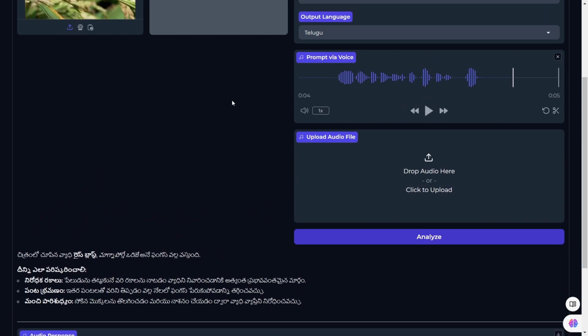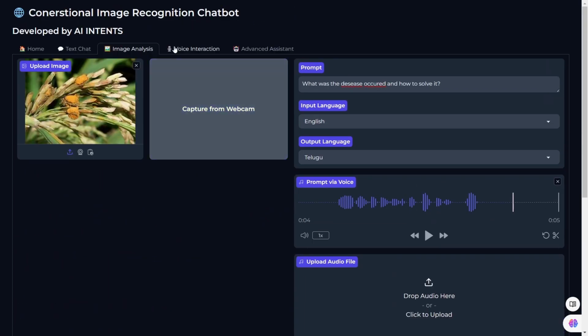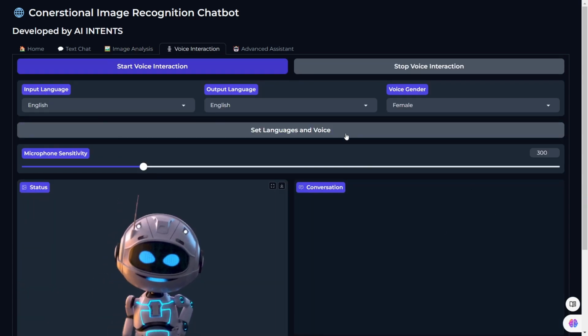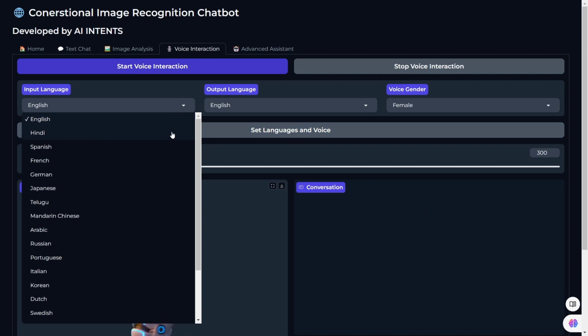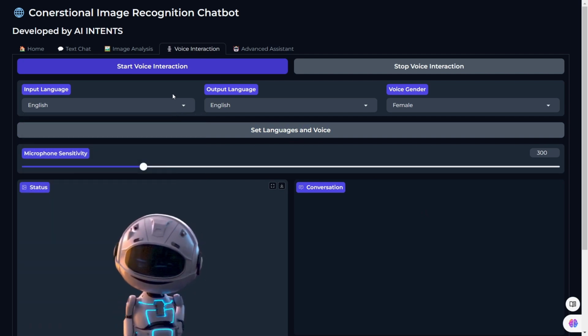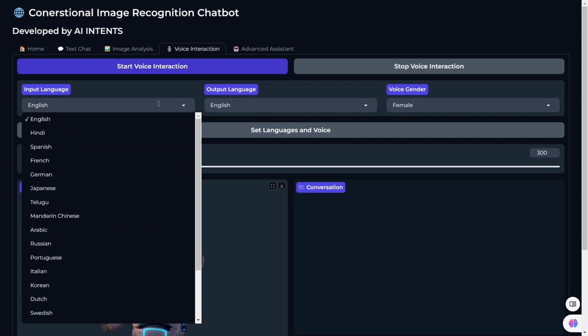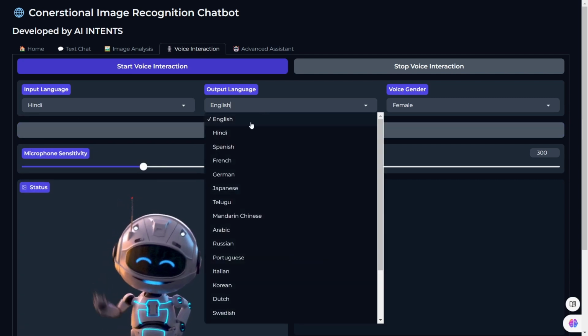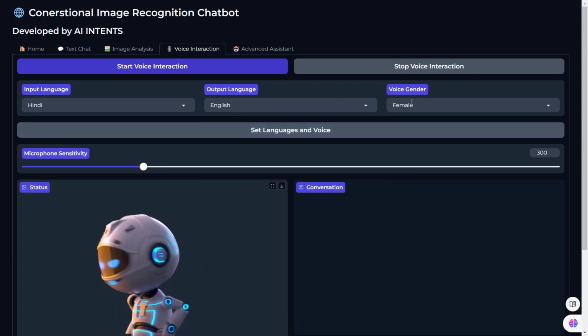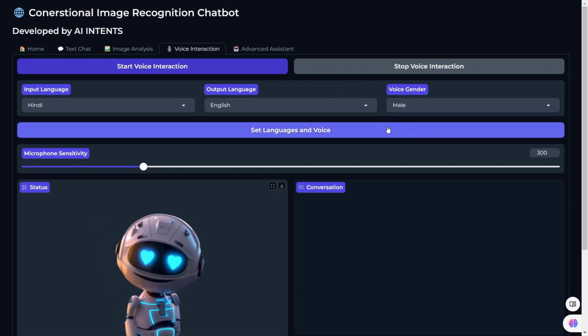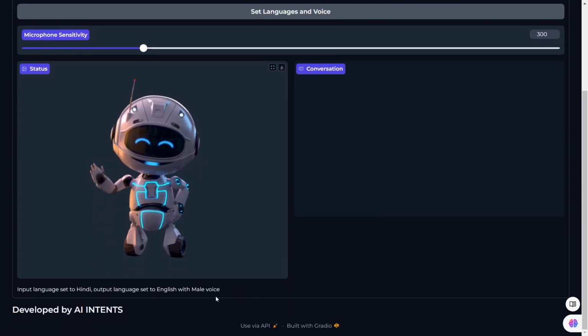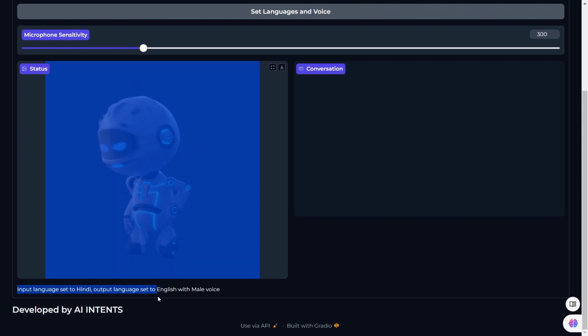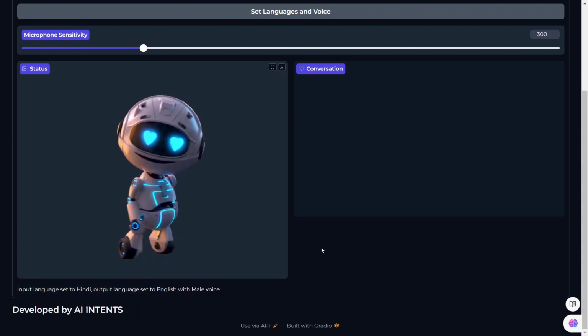So this is the second option, the image analysis option, and we come to the voice interaction option. So first I am setting these languages. For better understanding, I am setting the input language as Hindi and output language as English, and I am selecting the male voice. So input language is set to Hindi, output language is set to English with male voice.